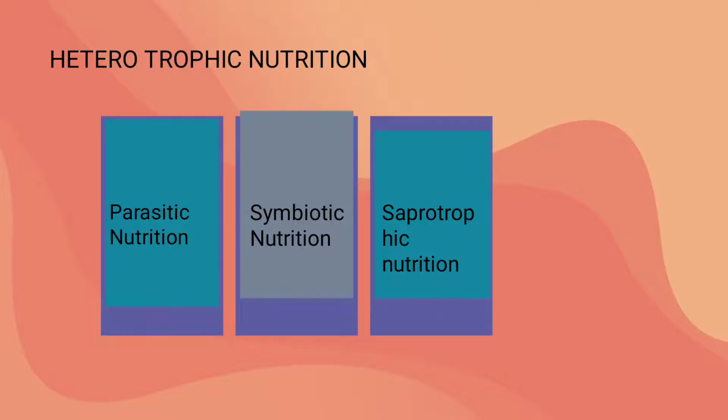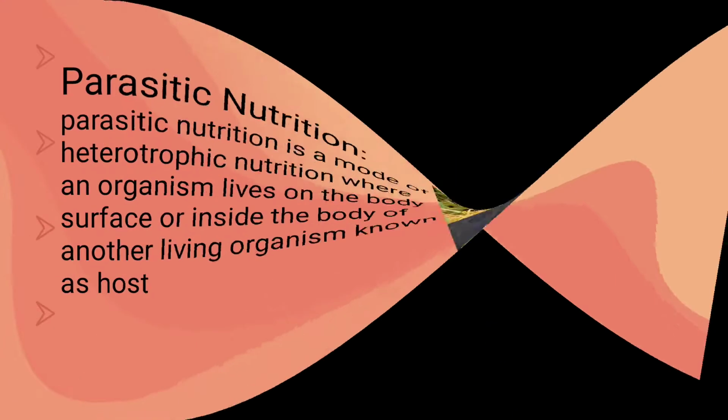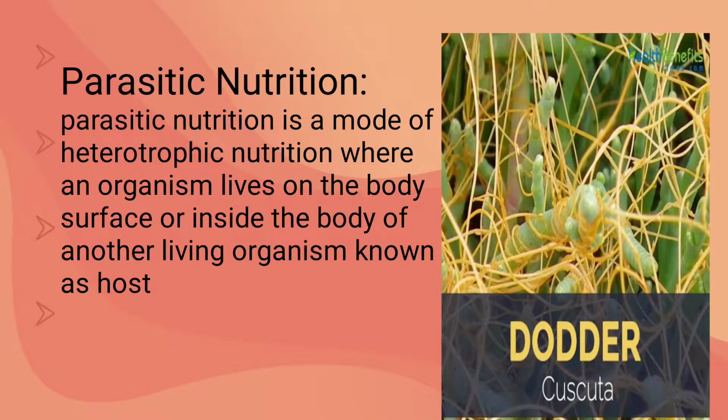So let us discuss parasitic nutrition. Children, this parasitic nutrition is a mode of heterotrophic nutrition where they get especially food materials and shelter from other plants. Those that feed on living organisms are called parasites. The living organism from which the parasite derives its food is known as the host. Cuscuta is the best example of a parasite.